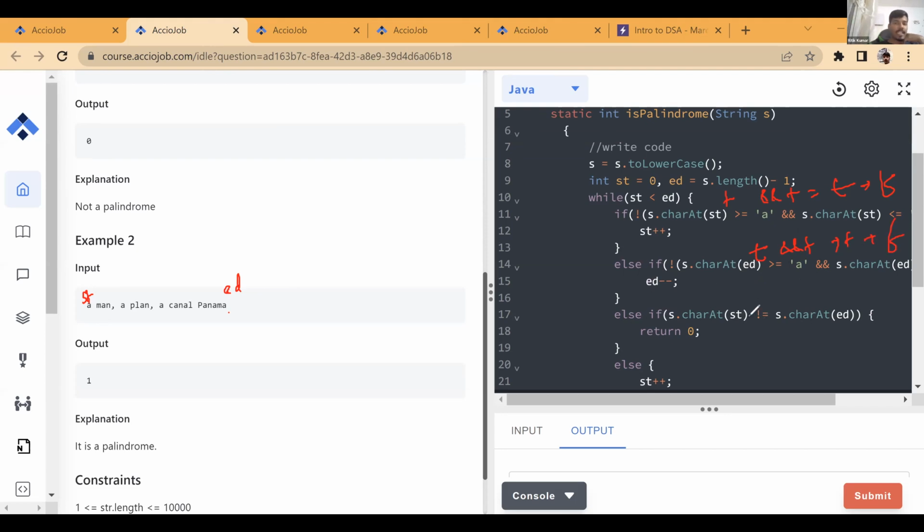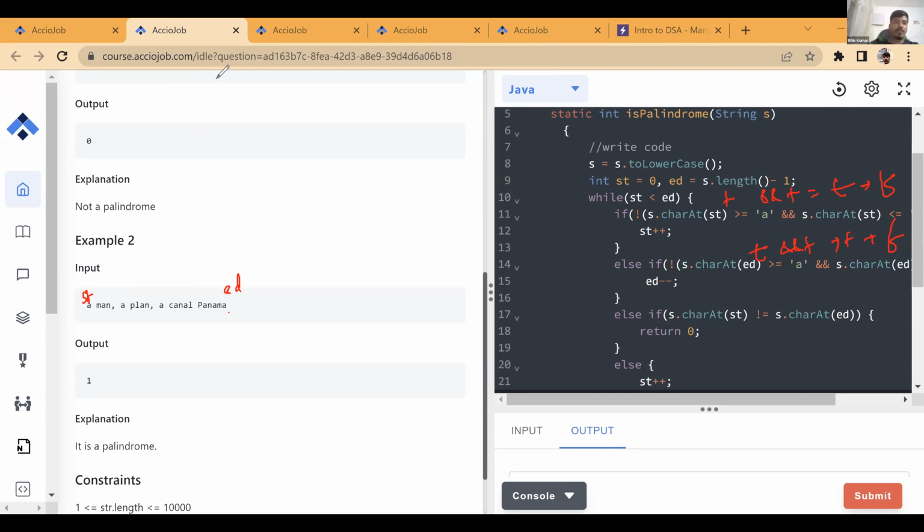Now, are both the characters not equal? This is the first time I'm comparing both the characters, when both of them are valid lowercase alphabets. If any one of them were not a valid character, we'll see what would happen in that case. So now we are comparing them. Are they not equal? No, they are equal. So this also doesn't satisfy. We go to the else part.